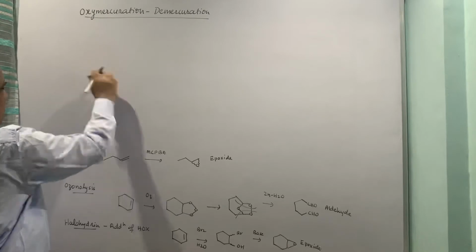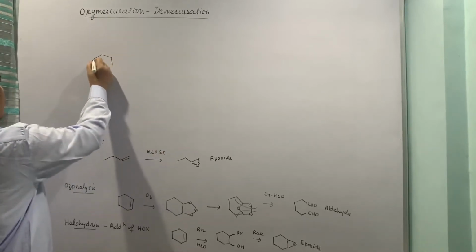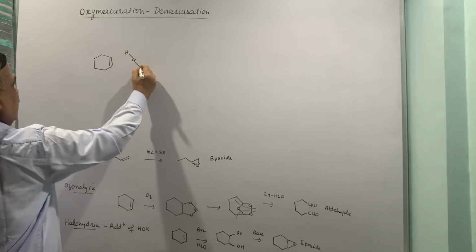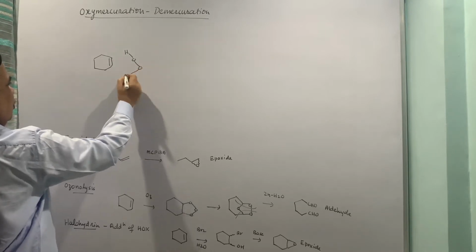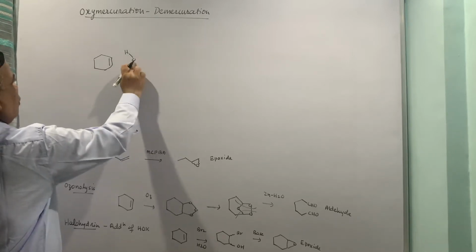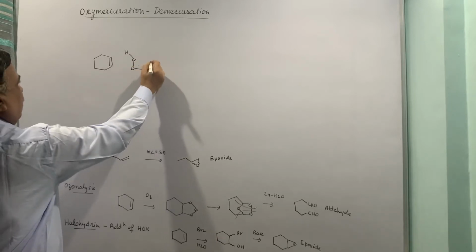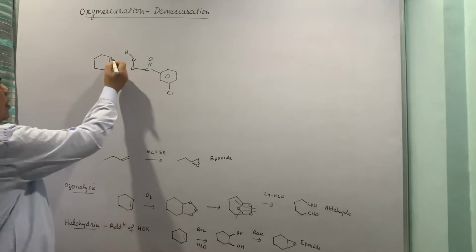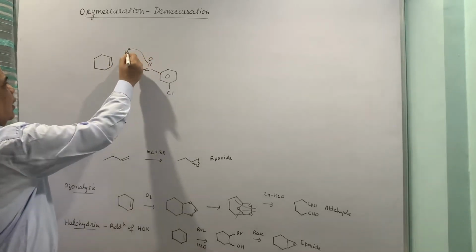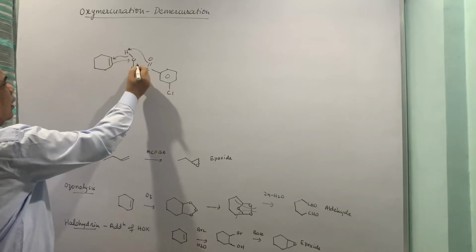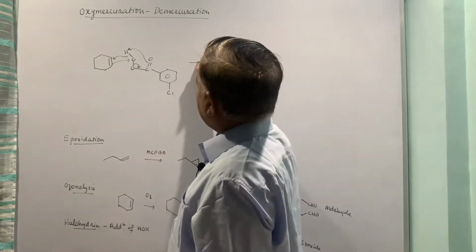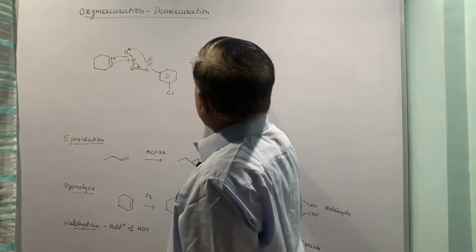Now epoxidation, we are showing it with some alkene. I am just showing the mechanism with some cyclic compound, so that the mechanism part would be much easier to show, or I will just show it like this: O, C double bond O, and then metachloroperbenzoic acid. Now this is the metachloroperbenzoic acid molecule. Now what you can show is this is a concerted reaction wherein oxygen is added across the double bond. So eventually you get the epoxide.